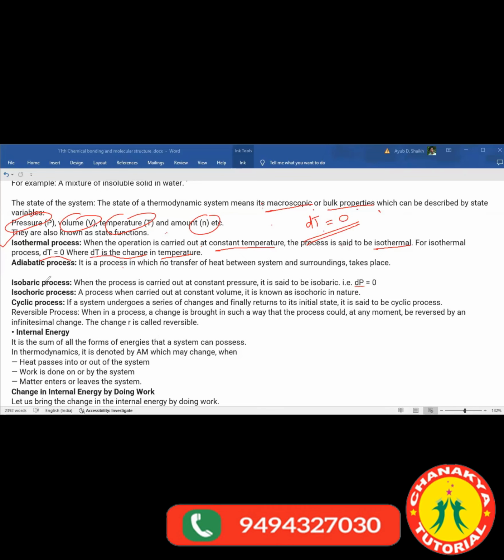Then the next is the adiabatic process. It is the process in which no transfer of heat between system and surrounding takes place.